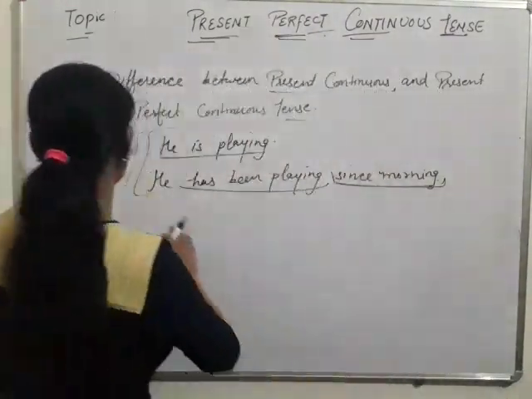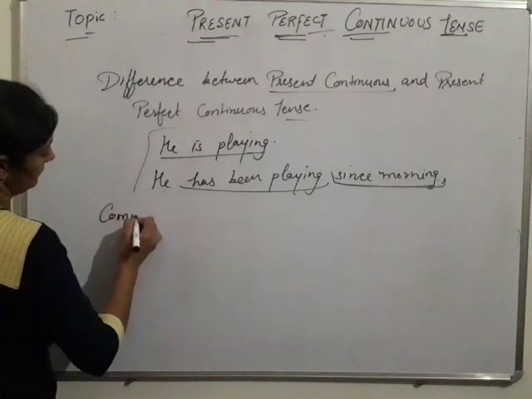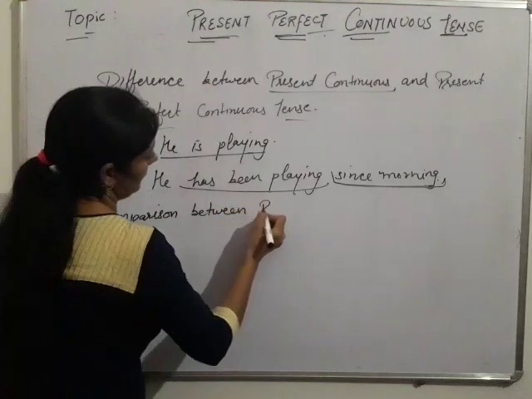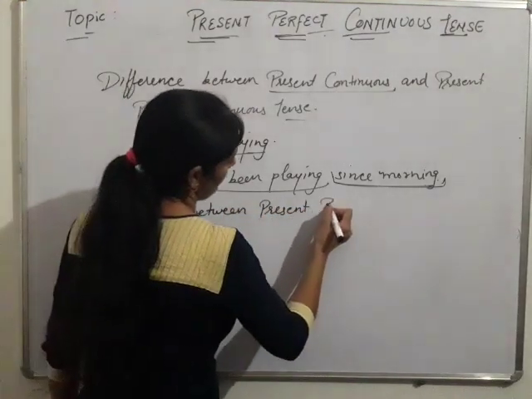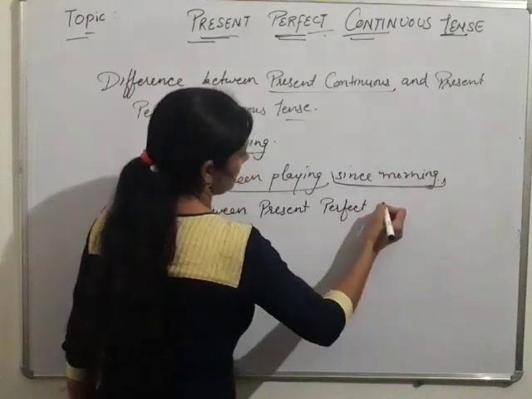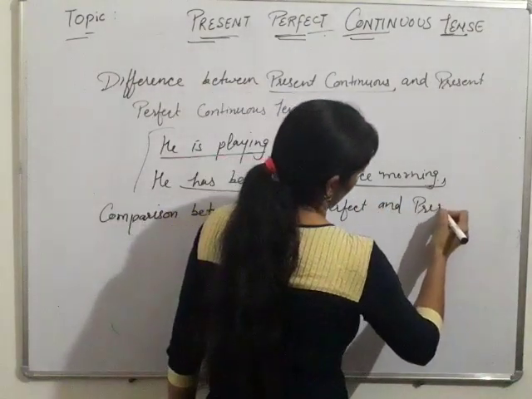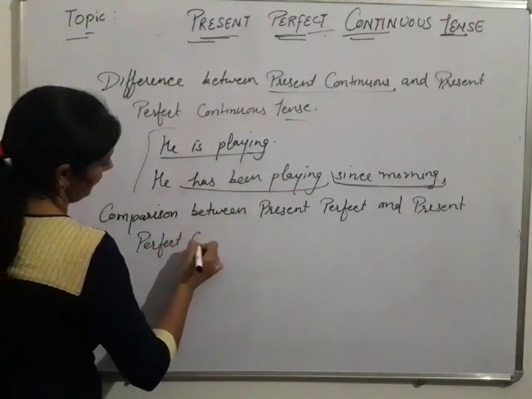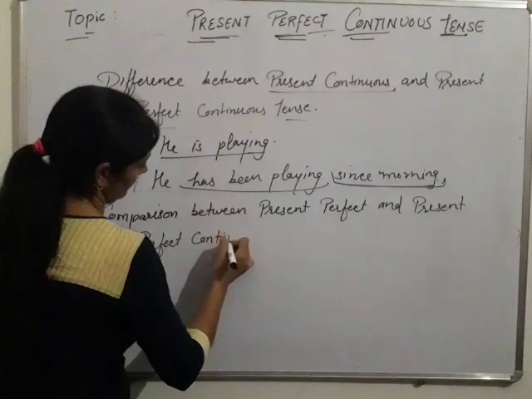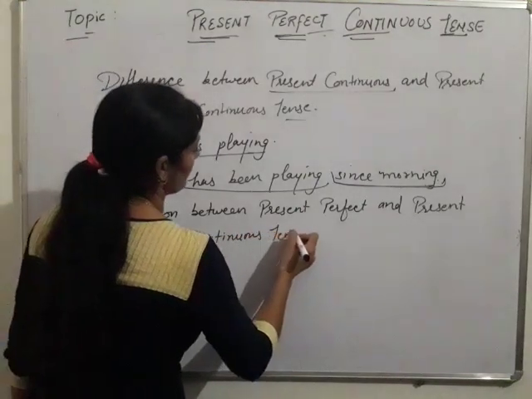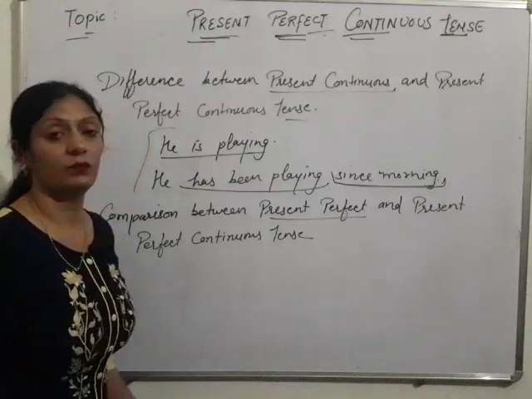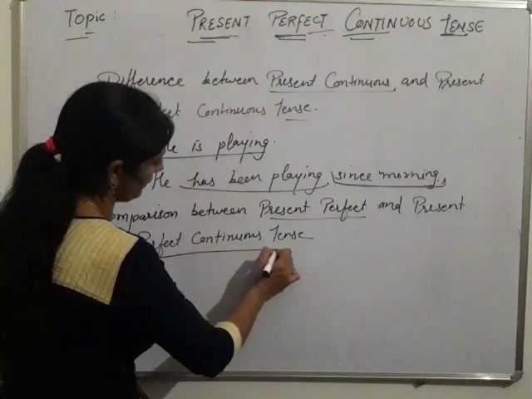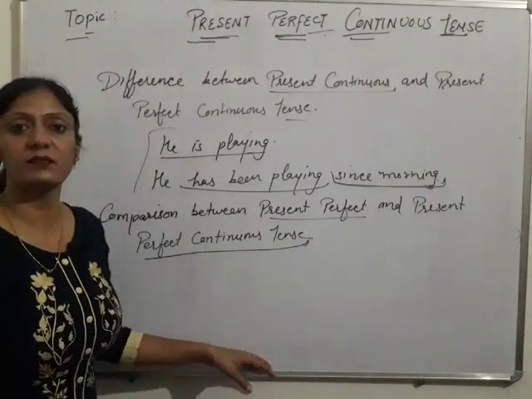Next one is comparison between present perfect and present perfect continuous tense. In present perfect, we know the action has been completed, and in present perfect continuous tense, the action has started but still continues.